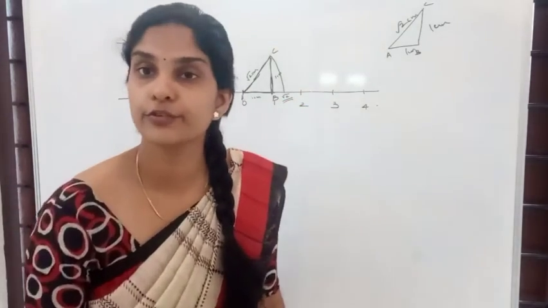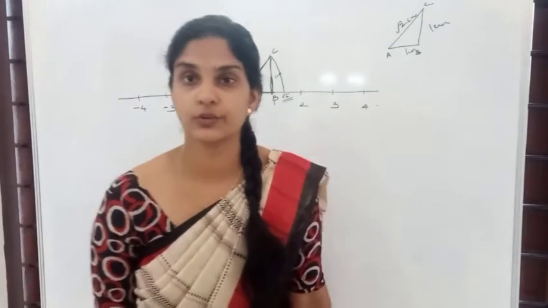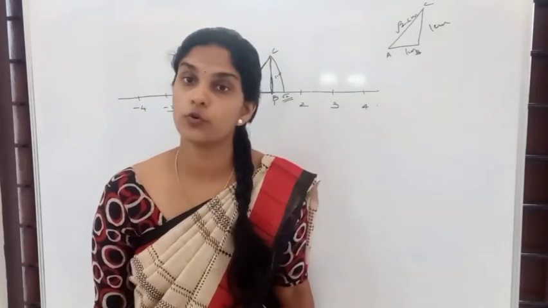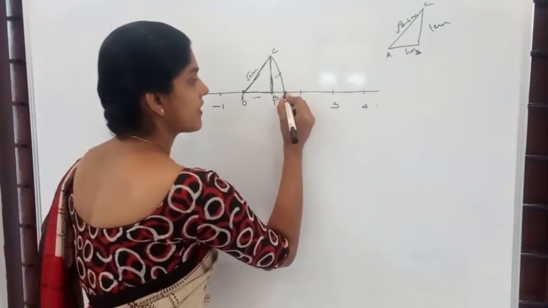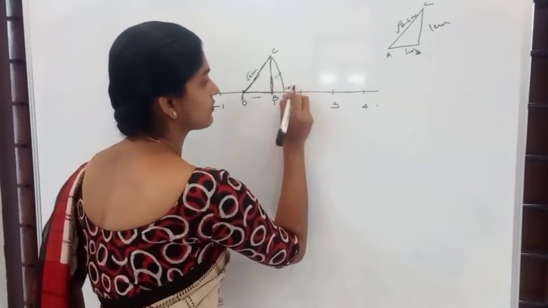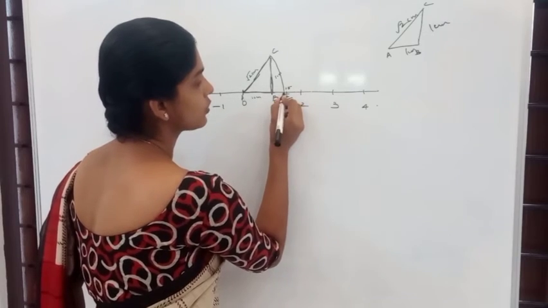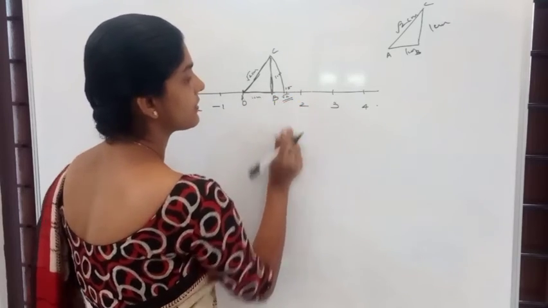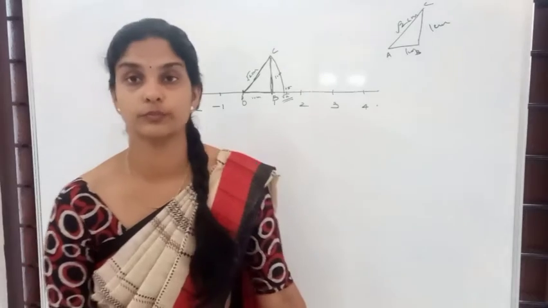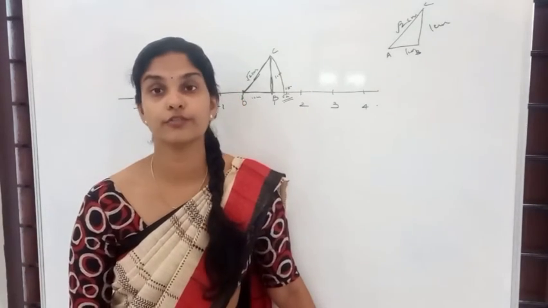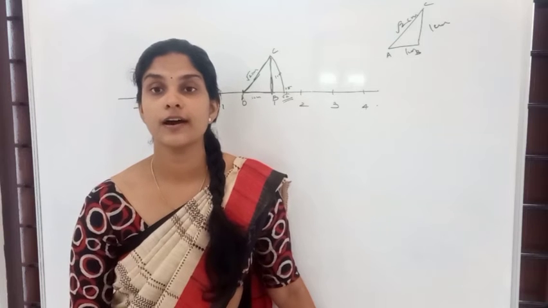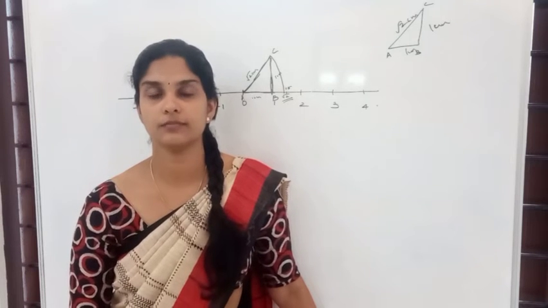What is the value of root 2? The value of root 2 is 1.414, right? And it goes on. It doesn't have an end. If this is 1.5, then what? Root 2 over here, right? That will be 1.414. So that is the value of root 2. And this is how you mark irrational numbers.